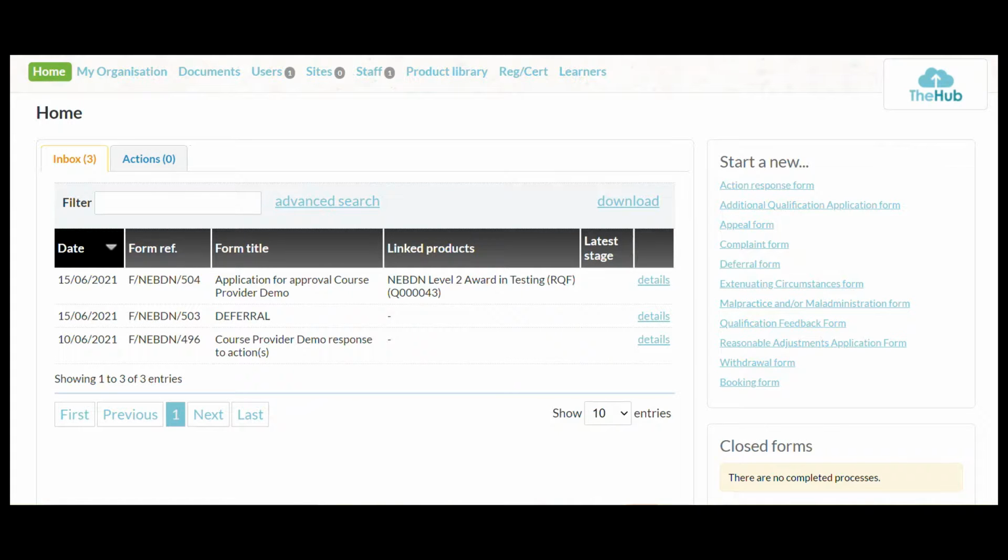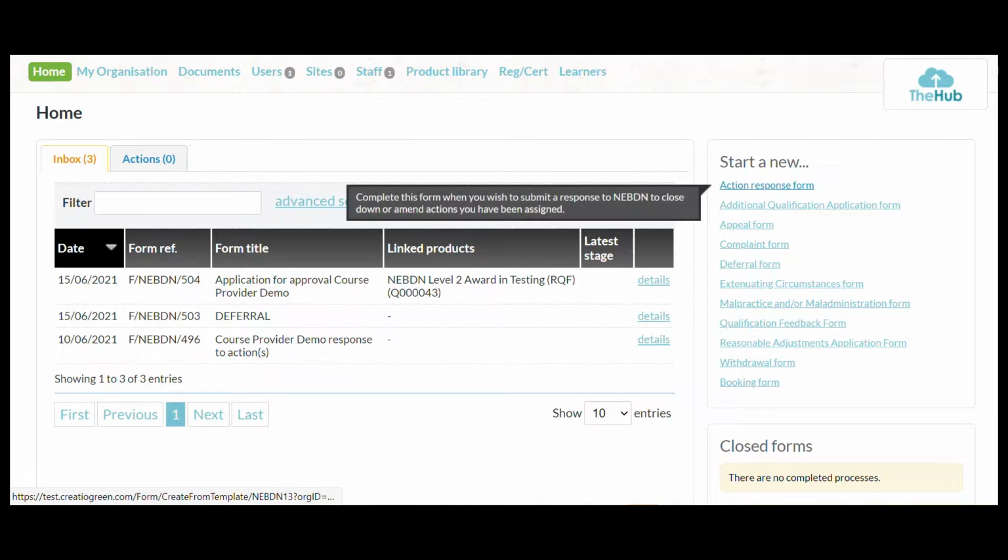Right, so we're back at the home screen and I now want to show you the options down the side.